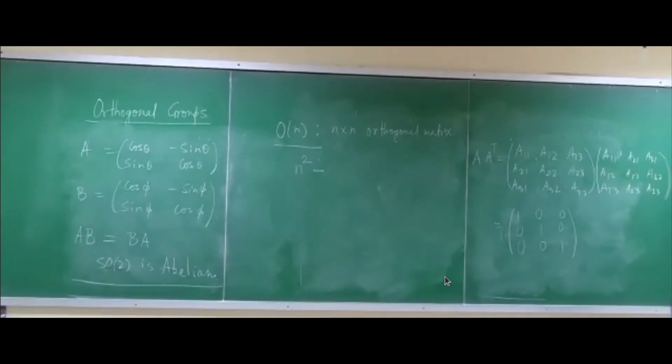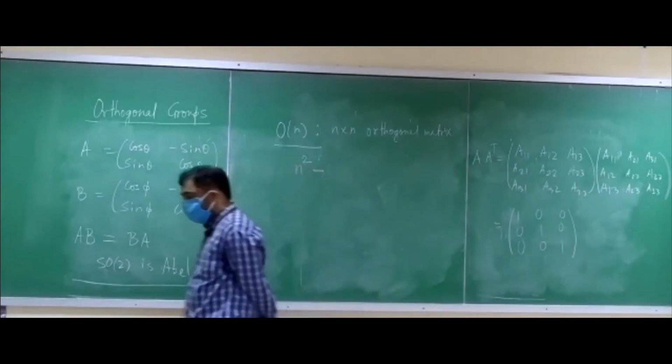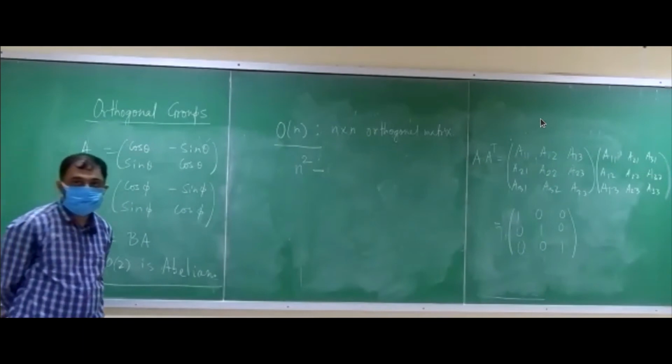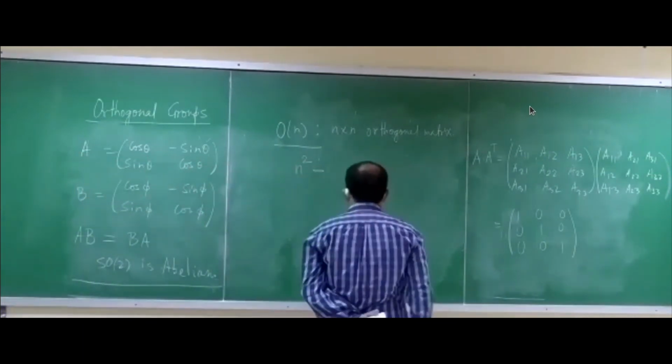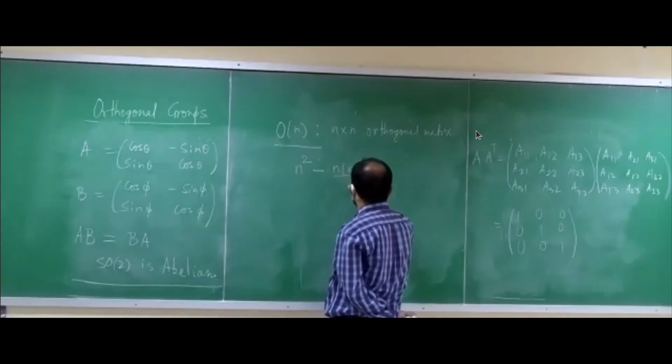Now from this, how many constraint equations do you get involving these elements of this matrix A, which are real, of course? 6. You will get 6 constraint equations, right? So if it is an n cross n matrix, how many constraint equations will you get? n into n plus 1 by 2. You will get n into n plus 1 by 2, right?